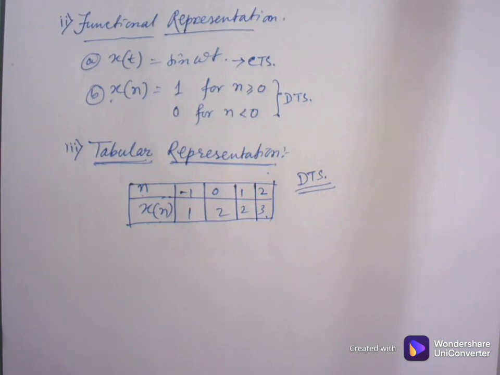So tabular representation in case of DTS, or discrete time signal, is much easier than CTS, continuous time signal.